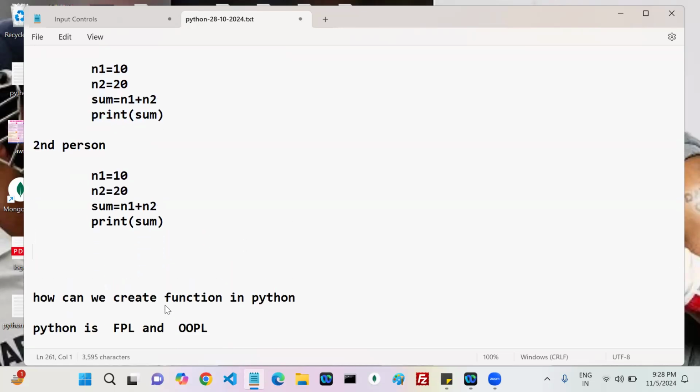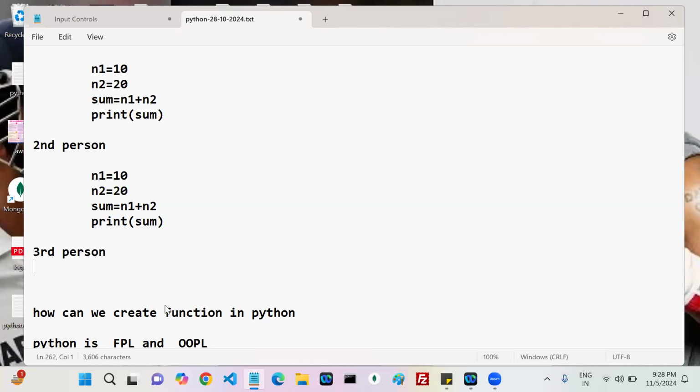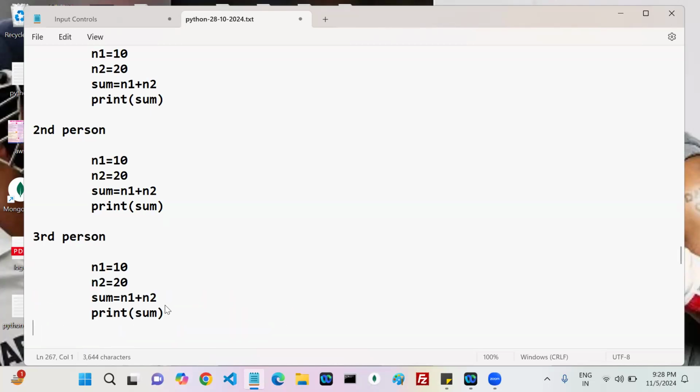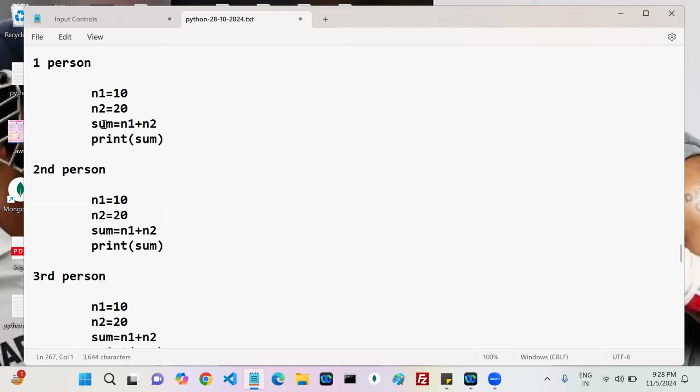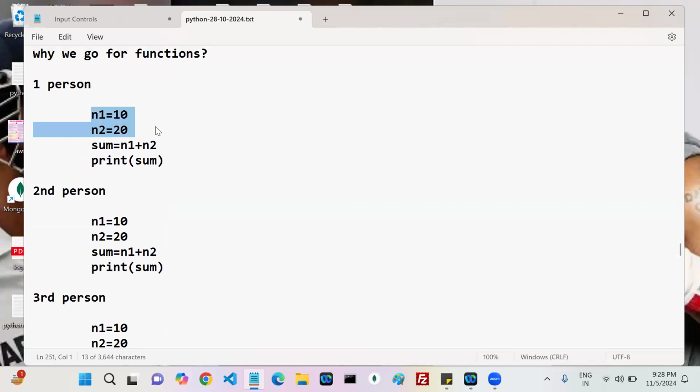Okay. Third person also there. He also finds the sum of 10, 21. All three people, all three members, require the sum of 10, 20.